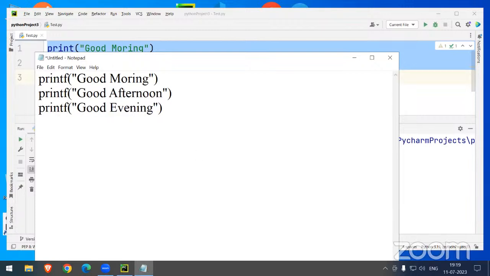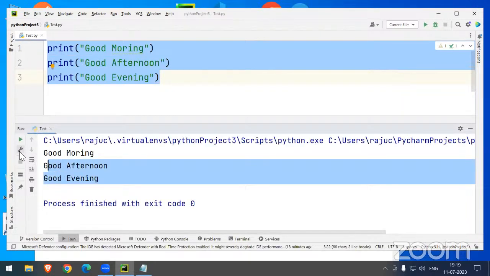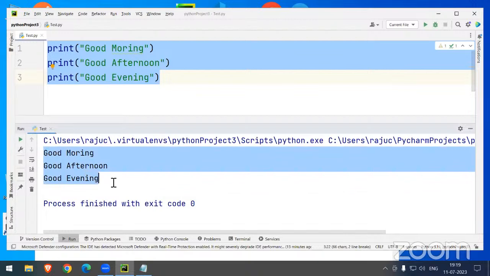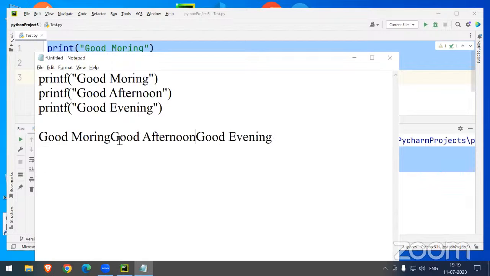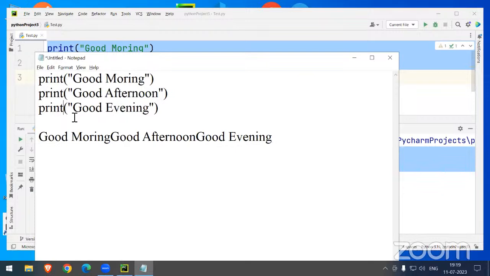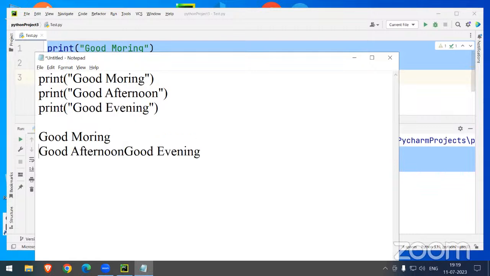In C, I am getting the answer in a single line. But in Python, why am I getting the answer line by line, even when I am not specifying \n? In C, if you specify \n, only then you get the answer on the very next line. But why am I getting it automatically on the next line here?